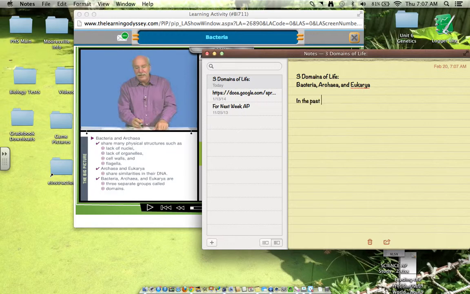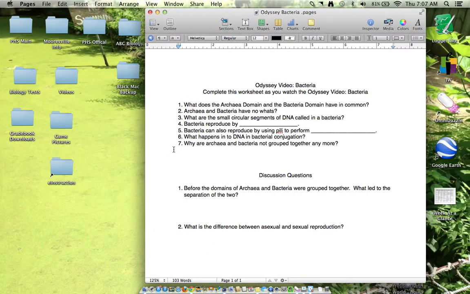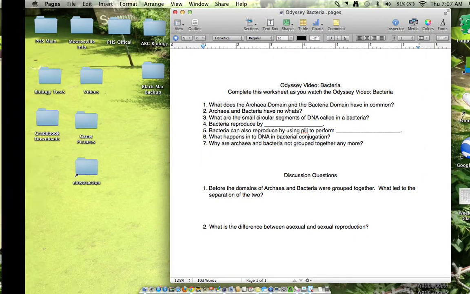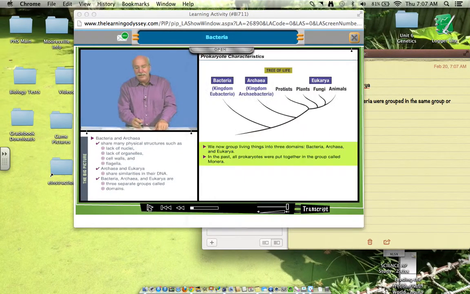In the past, archaea and bacteria were grouped in the same group or grouper or domain. Okay, that's something we might need to remember right there because you may have to see that on our worksheet. But we haven't quite answered any of these yet. But this will be important later.